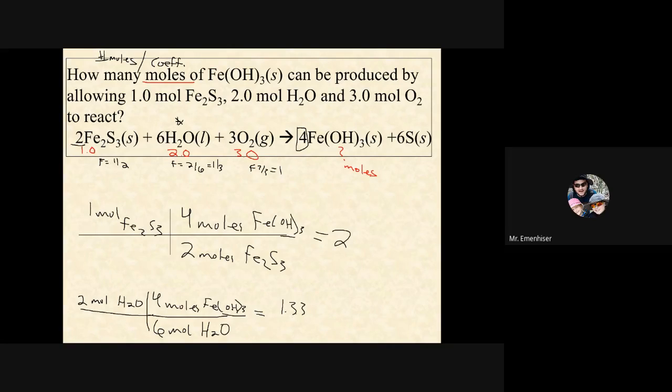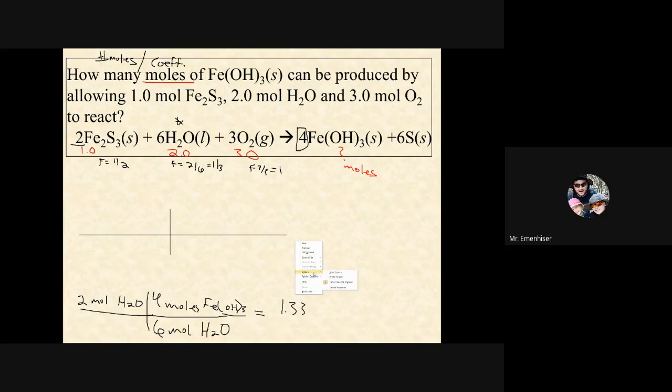So notice that the water is less. The number of moles of iron hydroxide I can produce from water is less than from the iron sulfide. So I know that water is more limiting than the iron sulfide. I'm going to go ahead and erase the iron sulfide because I know it's not limiting. It's going to make more. We want the one that can make the smallest number of moles and the smallest mass of the product. So let's do 3 moles of O2.